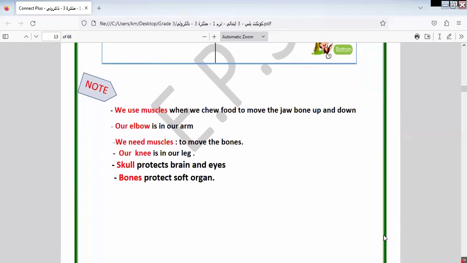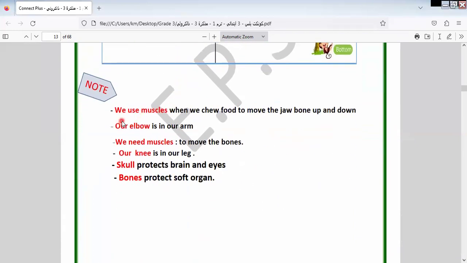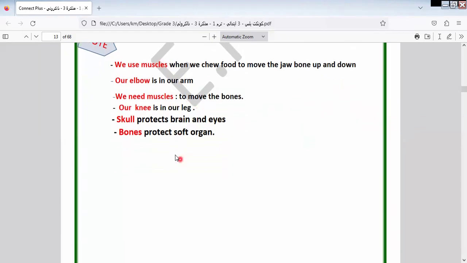Here are some notes related to this part. Let's read it together. We use muscles when we chew food to move the jaw bone up and down. This is the function of muscle. Our elbow is in our arm, as we see in the picture. We need muscles to what? To move the bones. Our knee is in our leg. Skull protects brain and eyes.